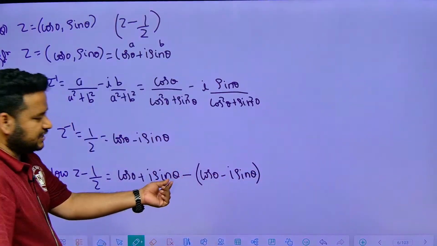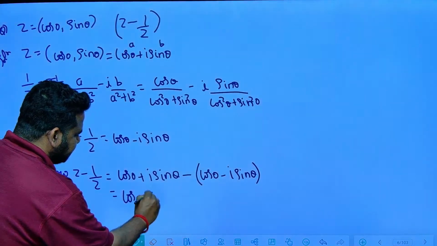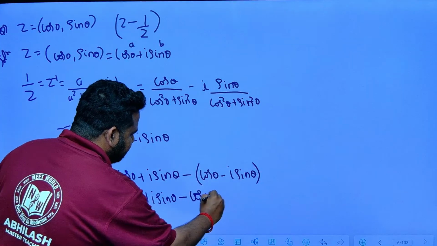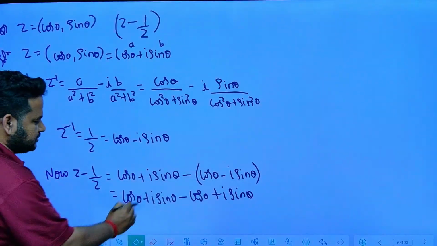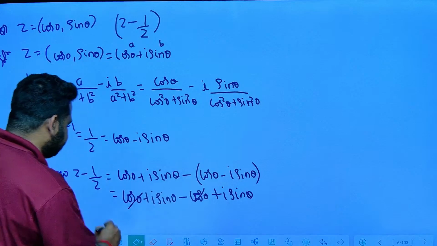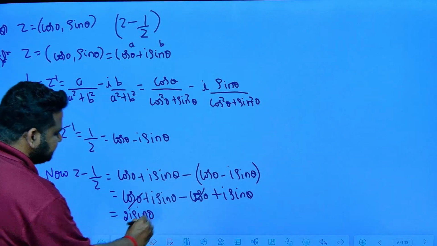Now let me open the brackets. Let me multiply with the minus sign. What will I be getting? Cos theta plus i sin theta minus cos theta, and minus into minus will be plus i sin theta. Correct. So see here, plus cos minus cos I can cancel. So i sin theta plus i sin theta will be 2 times i sin theta. The value will be 2 i sin theta.